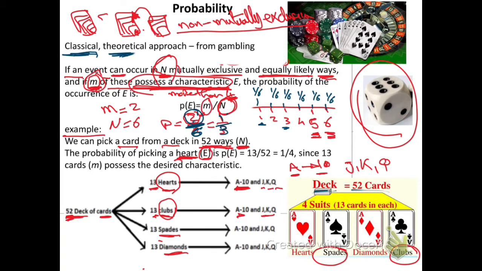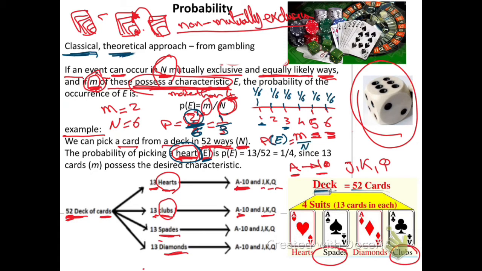So we say here the probability of the symbol which he has given, which is E. If he called it M, we'll put M; if F, we'll call it F. So the probability of E equals M, the number of cards that possess this characteristic. What is the characteristic? Heart. So how many M possess the characteristic heart, divided by the total number N?